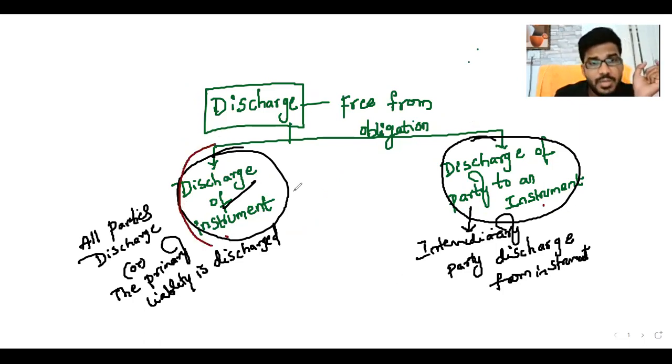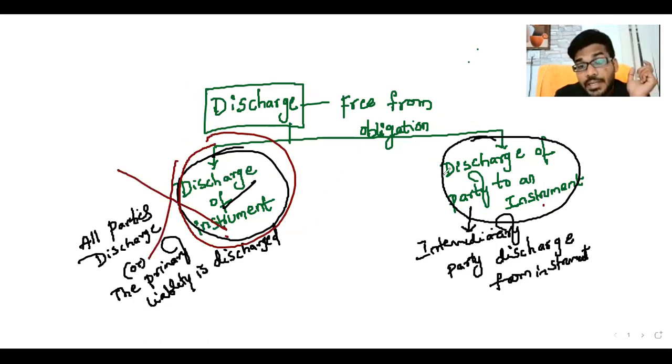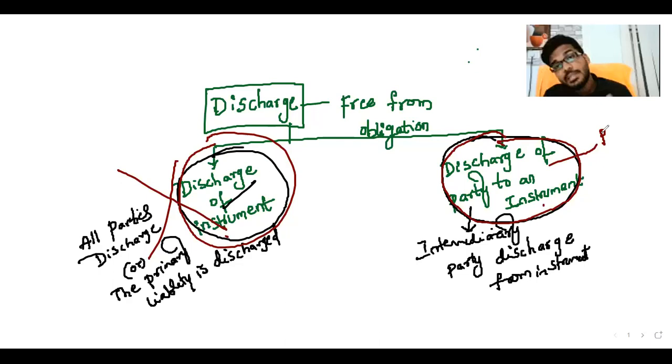Discharge of instrument means all parties are discharged; discharge of party to instrument means only a particular party is discharged. Discharge of instrument includes discharge of party to instrument also, because when the instrument is discharged, the parties are also discharged.